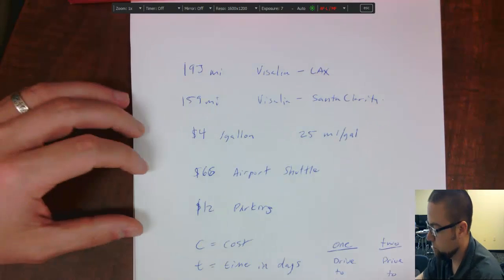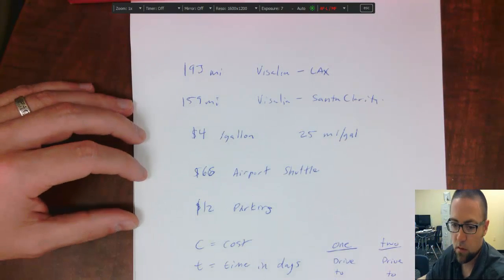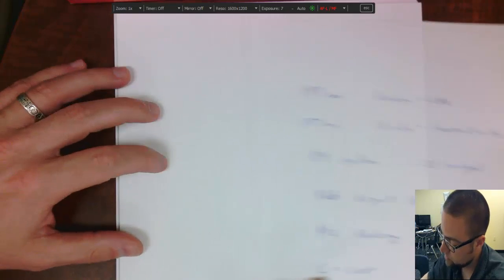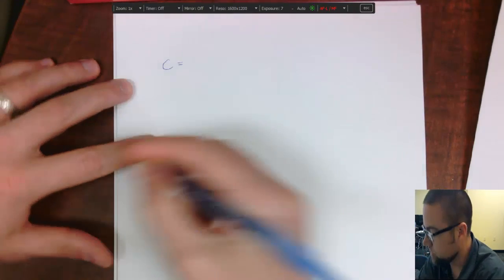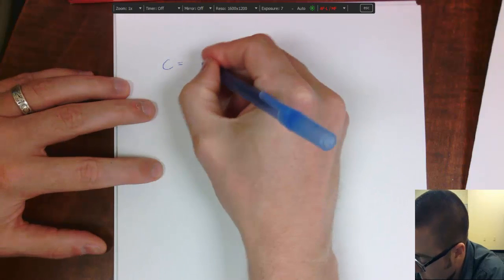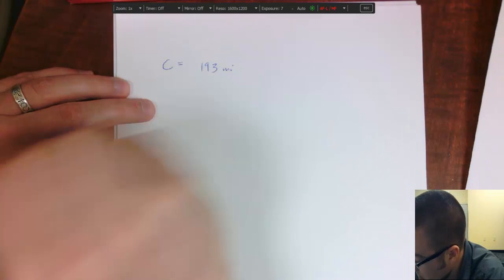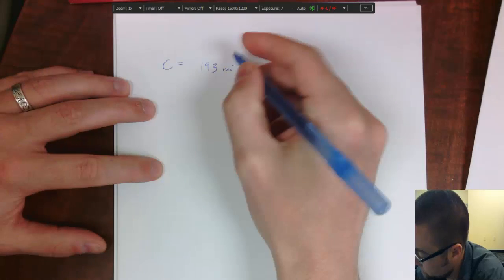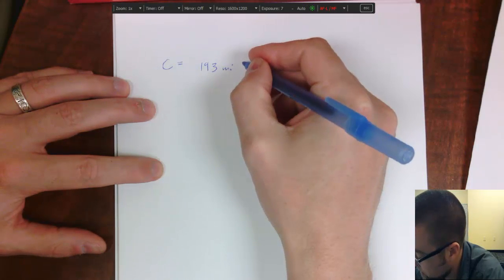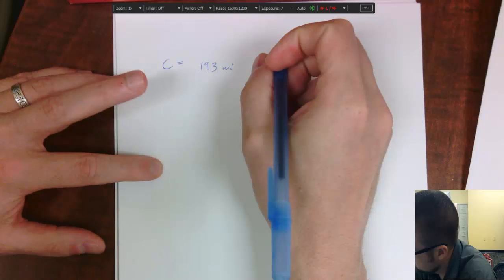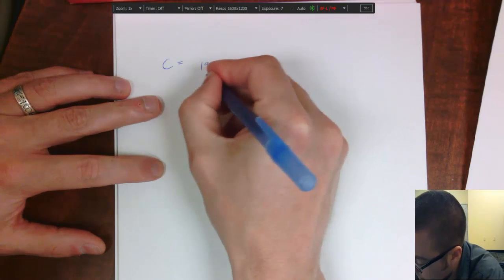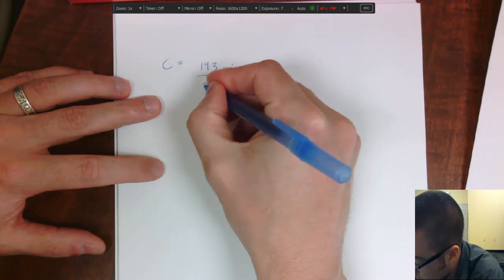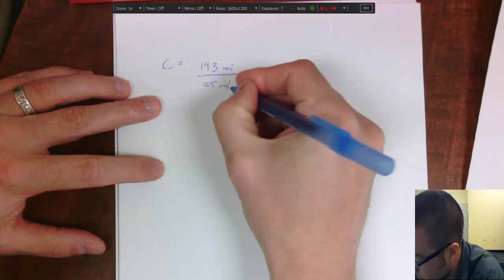Alright, so I have to make up equations for these. First equation: the cost of driving to LAX and parking. So cost is equal to, well, it's 193 miles, and it costs me $4 for a gallon, but then it's 25 miles per gallon. So I'm going to divide by 25 miles per gallon.